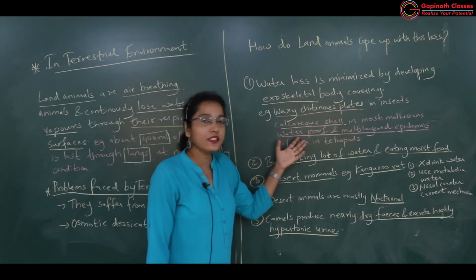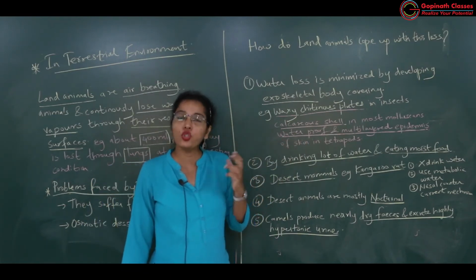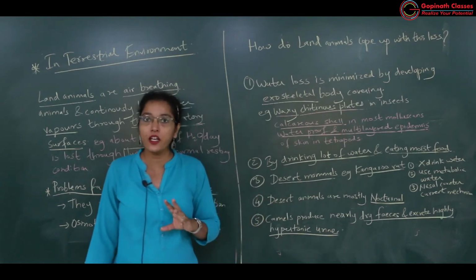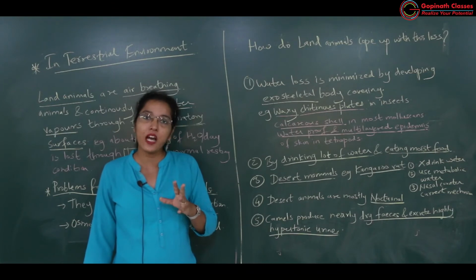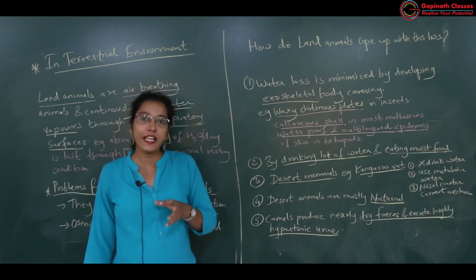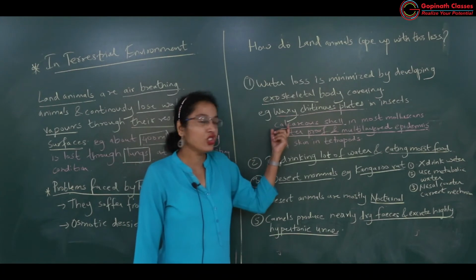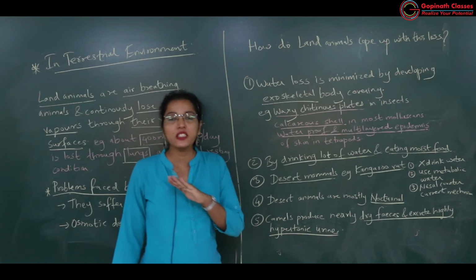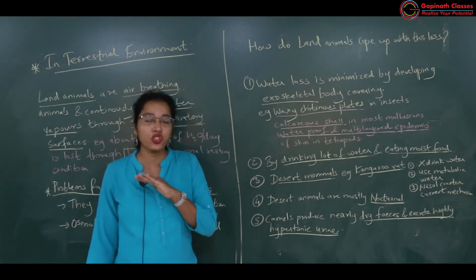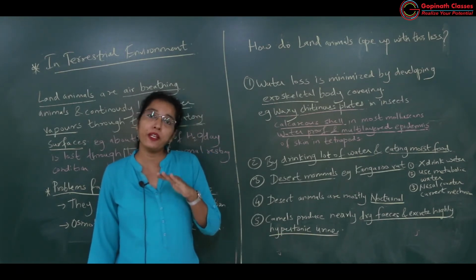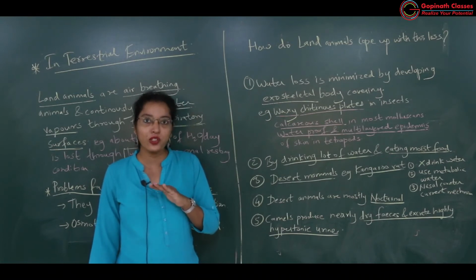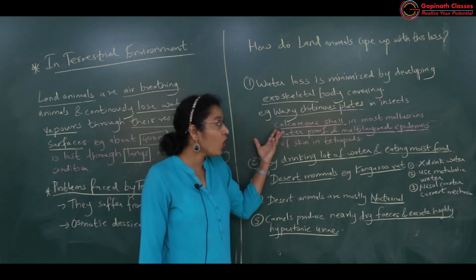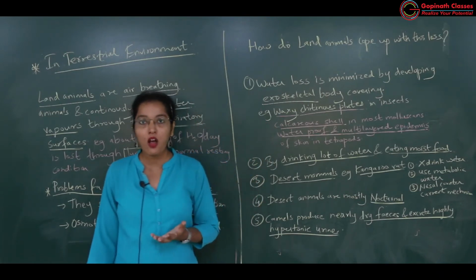Then a calcareous shell is there in most of the mollusks. In most mollusks, like Pila, snail, a shell is there. Even chiton, Dentalium, all these have shells, and these shells are made up of calcium carbonate. This calcium carbonate shell is quite hard, so it will prevent desiccation of the organism. Drying up, there will be no excess loss of water from the body.